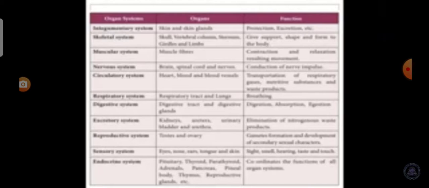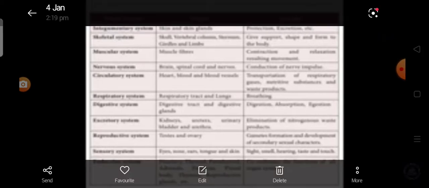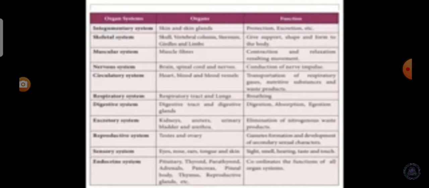The organs of the integumentary system are skin and the skin glands, and the function is protection and excretion. Organs of the muscular system are muscle fibers, and the function is contraction and relaxation resulting in movements. Organs of the nervous system are brain, spinal cord and the nerves, and the function is conduction of nerve impulses. Organs of the circulatory system are heart, blood and blood vessels, and the function is transportation of respiratory gases, nutritive substances